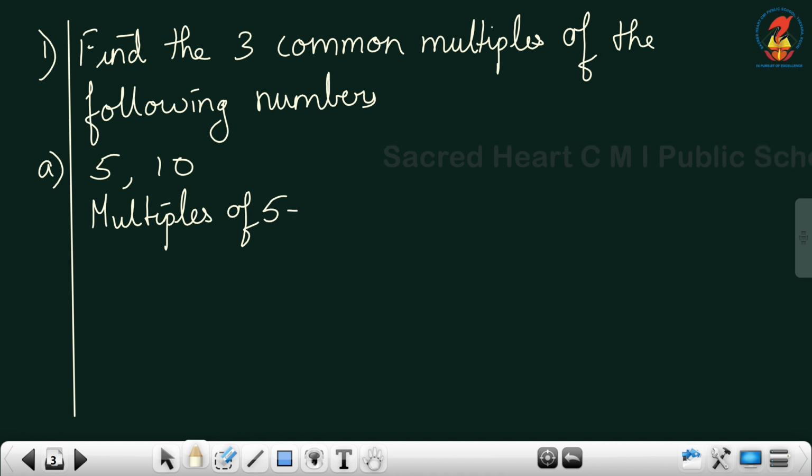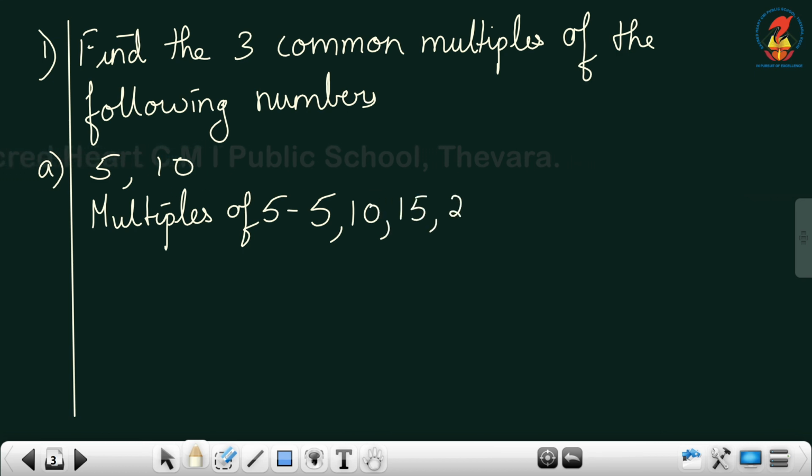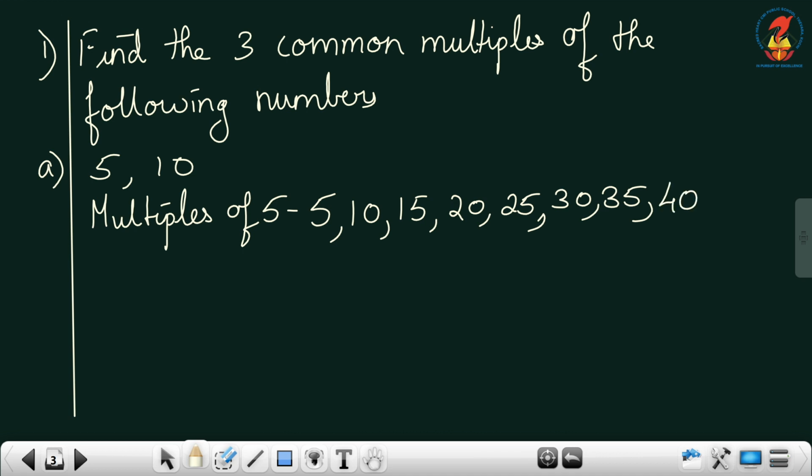So the multiples of 5, 5 ones are 5, 5 twos are 10, 5 threes are 15, 5 fours are 20, 5 fives are 25, 5 sixes are 30, 5 sevens are 35, 5 eights are 40, 5 nines are 45, 5 tens are 50. For the time being I will stop over here. If I need I will write it further.